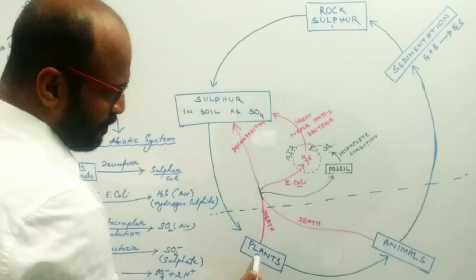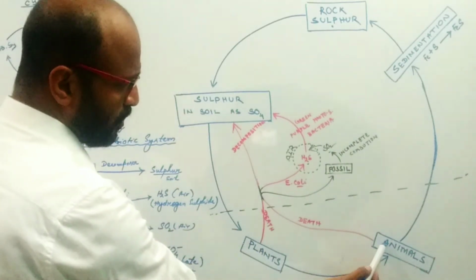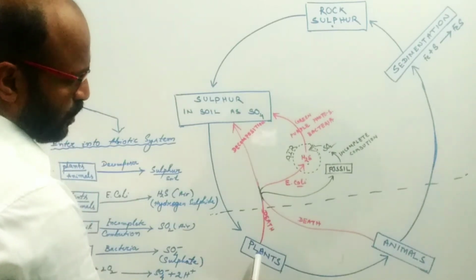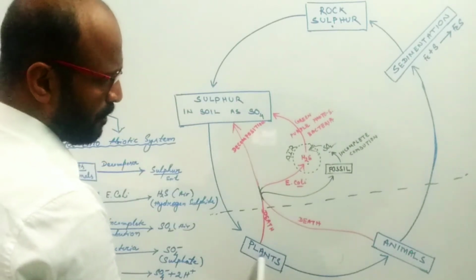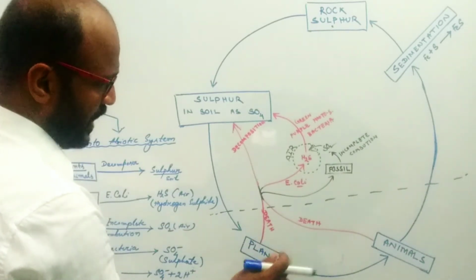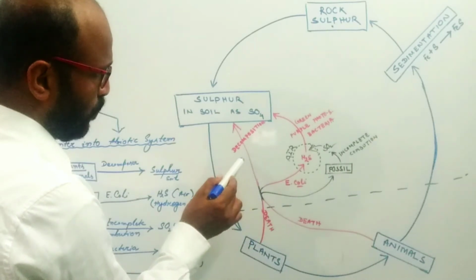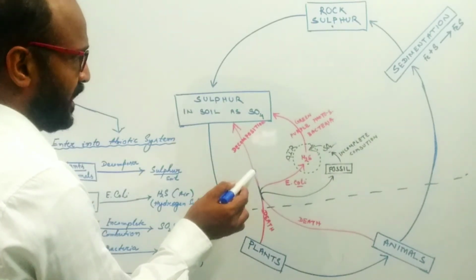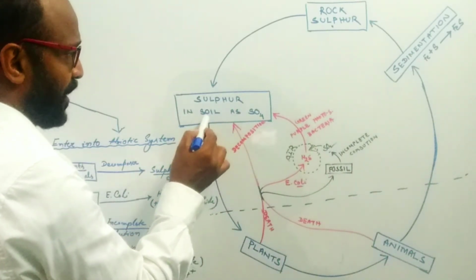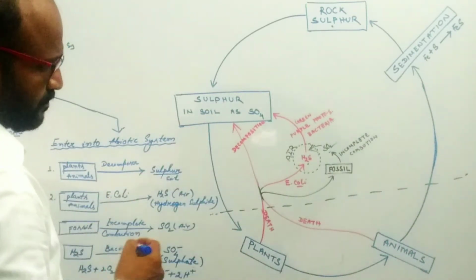After the death of plants and animals, their bodies contain sulfur in the protein and amino acids. That's why after death they are decomposed and release inorganic sulfate into soil. This is another method.